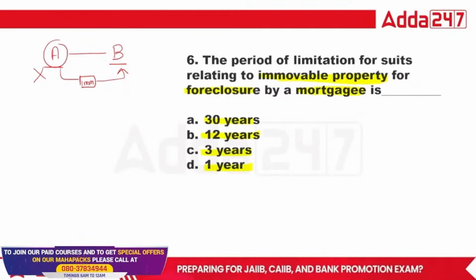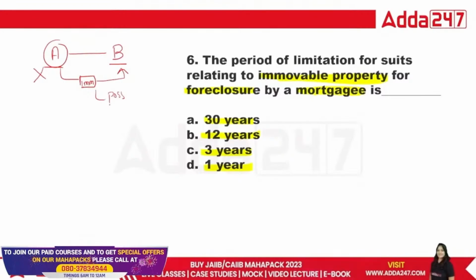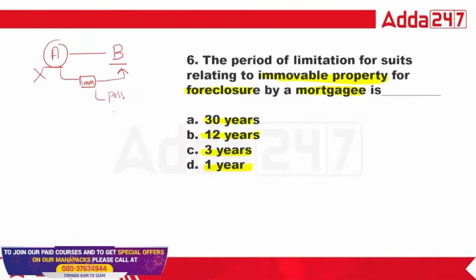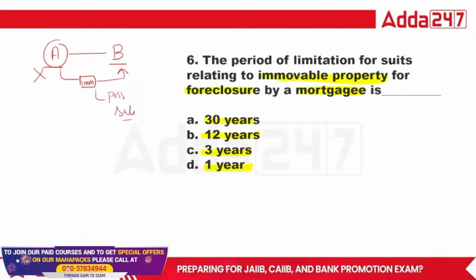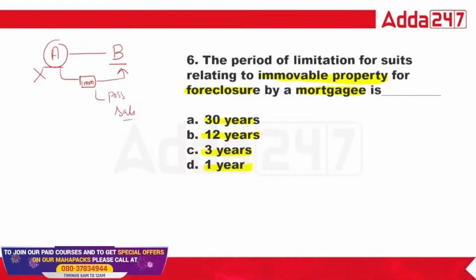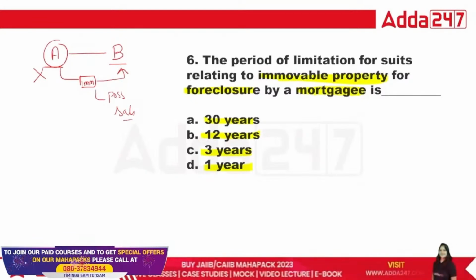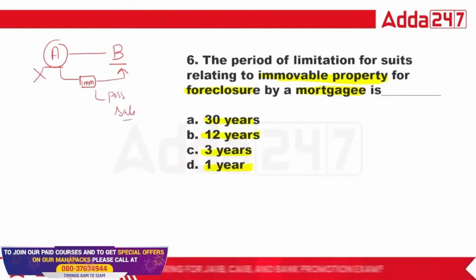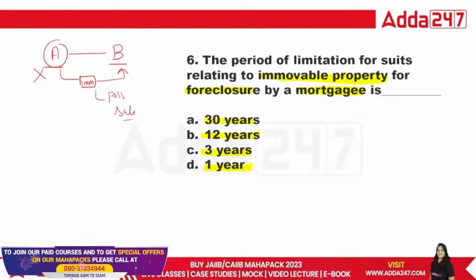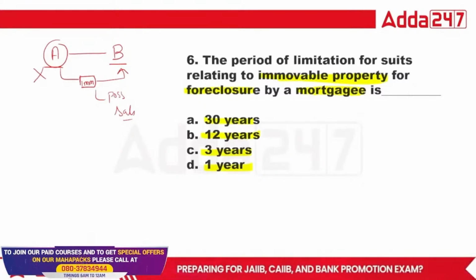The B person will first possess that property, and after possession, he will try to sell it so that the money can be recovered. So what is the period of limitation for a suit relating to immovable property for foreclosure by the mortgagee?